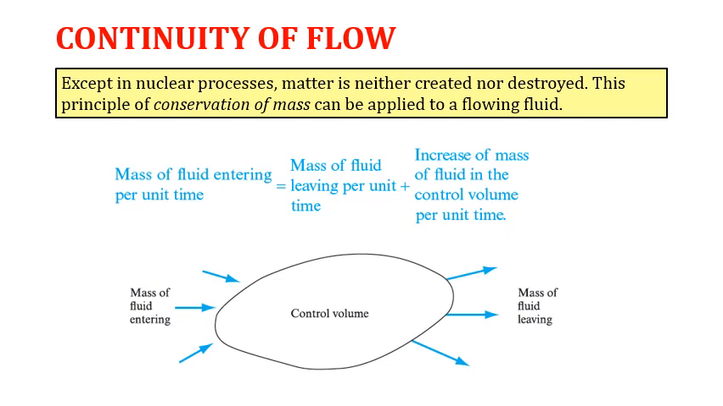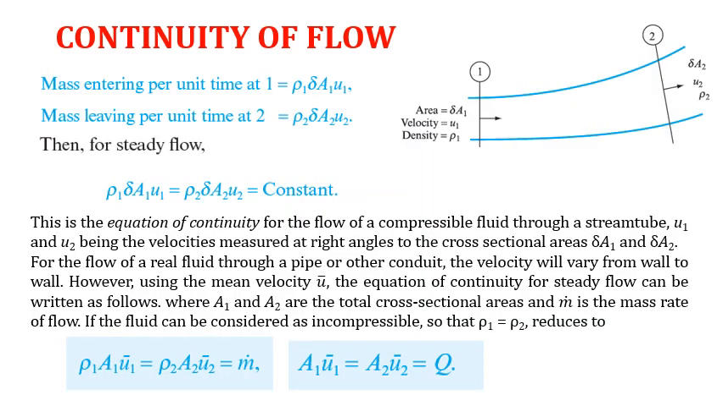The principle of conservation of mass states that the mass of fluid entering a controlled volume is equal to the mass of fluid leaving the controlled volume. So matter is neither created nor destroyed. Let's consider a pipe where at section 1 the area is A1, velocity U1, density ρ1, and at section 2 area A2, velocity U2 and density ρ2.